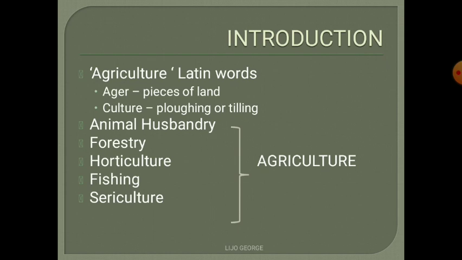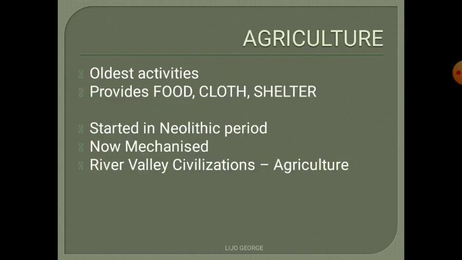Usually we think that agriculture means just growing something like wheat or rice only. But it is not only growing rice or wheat. It also includes animal husbandry, forestry, horticulture, etc. All these activities are called agriculture. Agriculture is one of the oldest activities of mankind, and it is the basic resource of human beings as it provides shelter, food, and cloth.